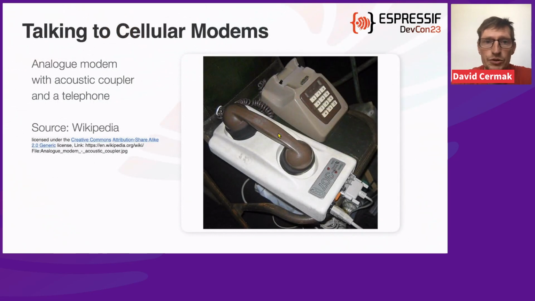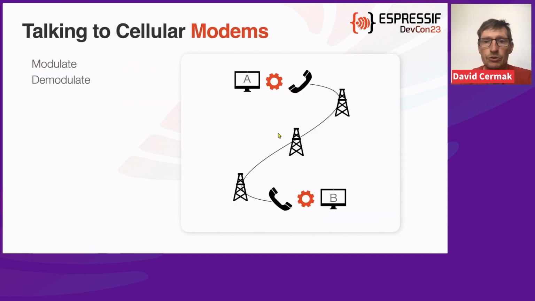We'll be talking about cellular modems. So here is a motivational picture of an old style analog modem with an acoustic coupler. Because in the past, we used to have telephone lines with real actual wires. And if computer A wanted to talk to computer B remotely over the telephone line, they needed some device in the middle, some translator from the ones and zeros to that analog signal.